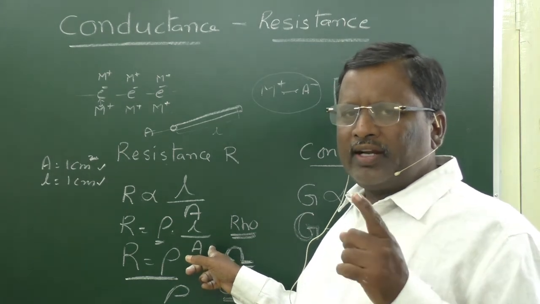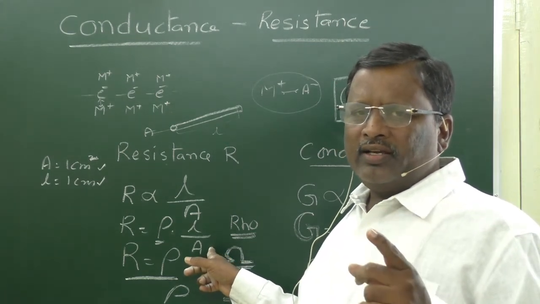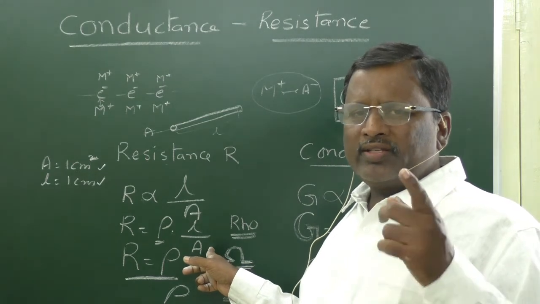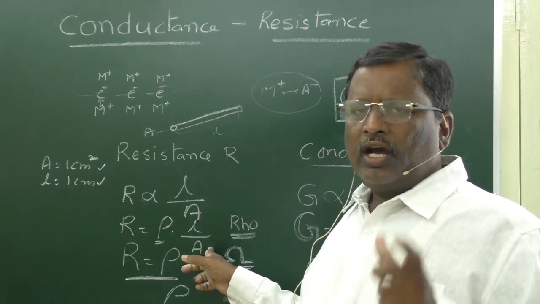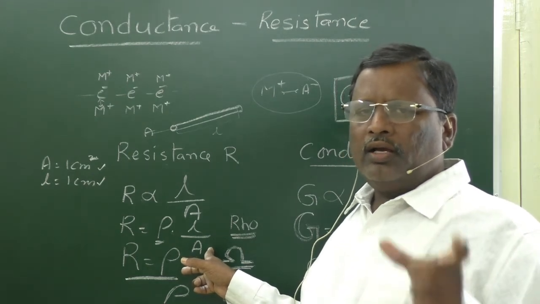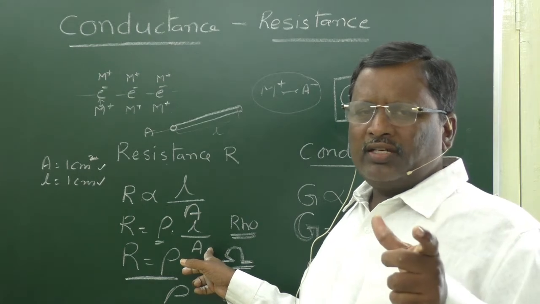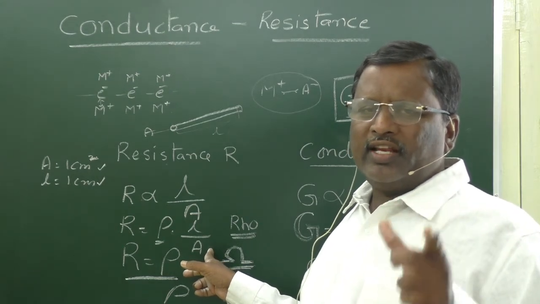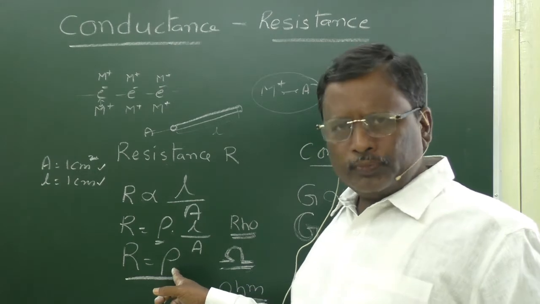If a conductor of one unit length and one unit cross section area is taken, that means it may be 1 centimeter length with 1 square centimeter cross section area, or 1 meter length with 1 square meter cross section area, that we call 1 unit. Then the resistance is equal to rho.